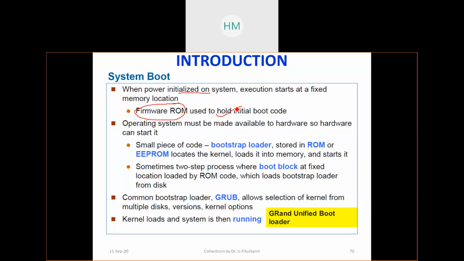This cannot be changed. If this gets corrupted, you cannot boot your system at all, right? Then this starts executing. The operating system must be made available to hardware so hardware can start working on that, right? A small piece of code which holds the boot code is called the bootstrap loader, which is sitting in a ROM, something like a god sitting in your body called Atma.